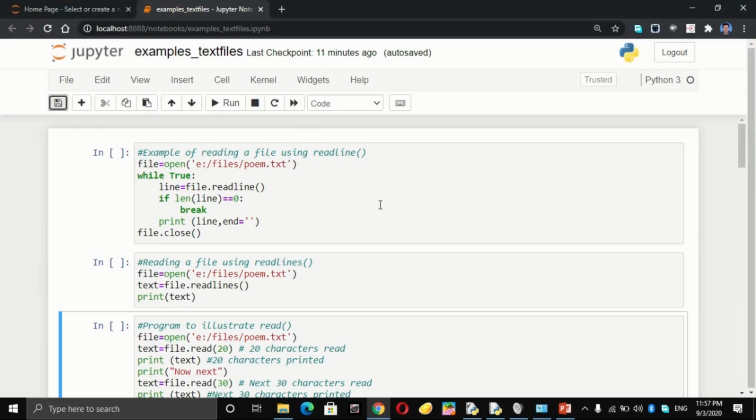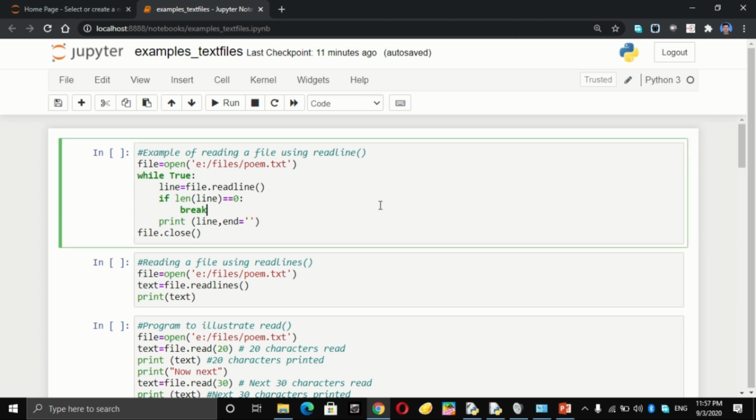So now we are going to see some examples of file handling. As a first example, reading a file using readline. So the file is opened. In the first line, file equal to open, then the file path.